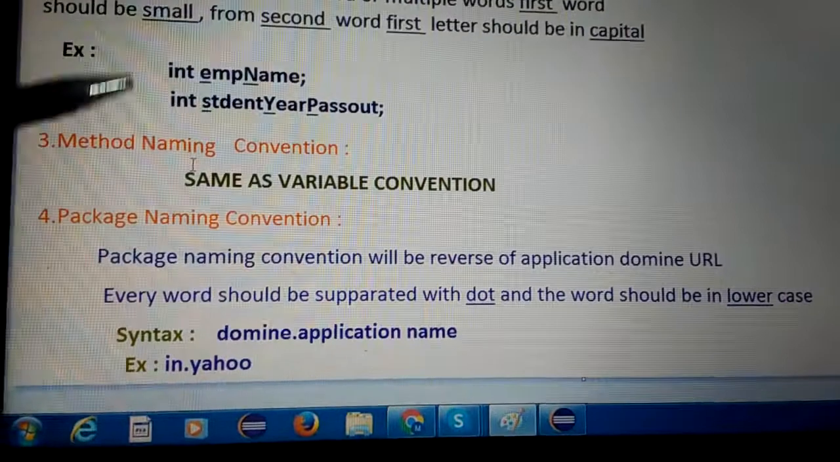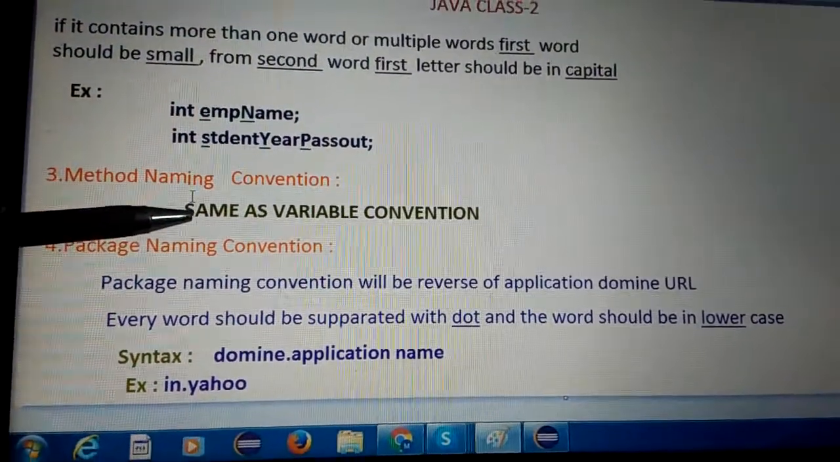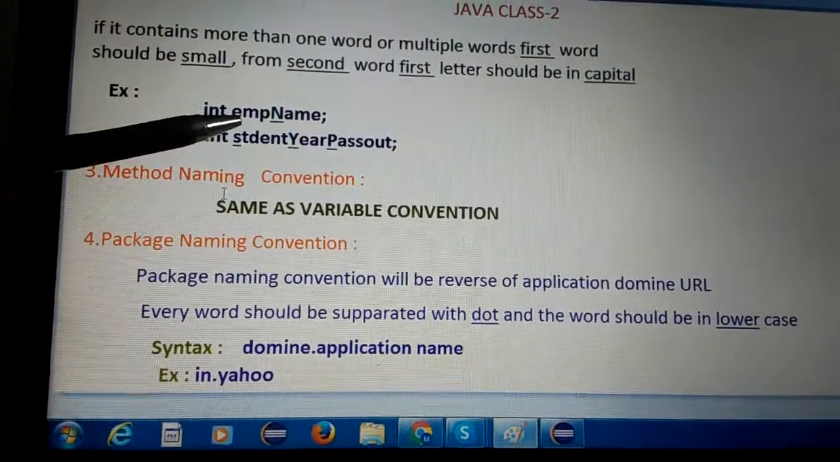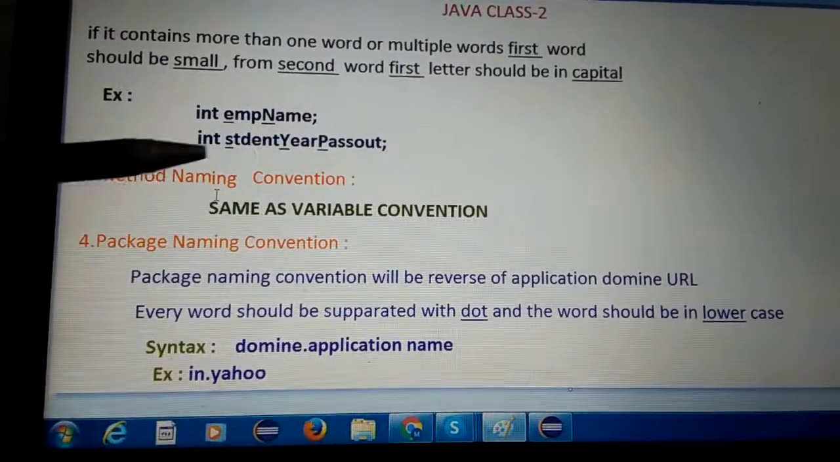So the next one is method naming convention. It is the same as the variable naming convention. Whatever we follow for the variable naming convention, that same applies to the method naming convention.